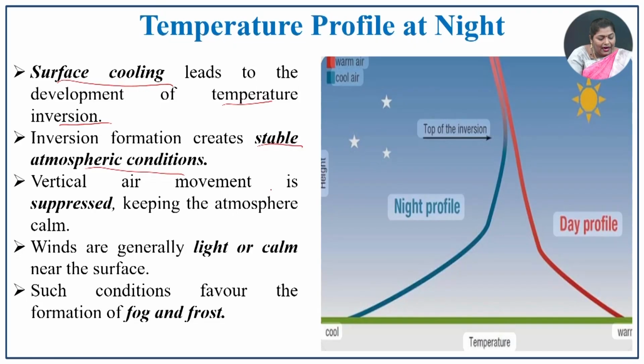The vertical air movement is suppressed, restricted in this part, and keeps the atmosphere very calm. The winds are generally light and calm near the surface region. In such conditions, what happens? Fog and frost form. In the ground layer, because the air movement is not allowed, fog and frost are the main processes formed in this night time.